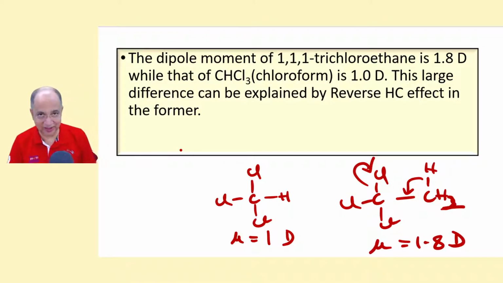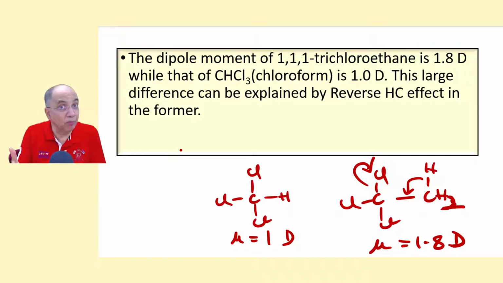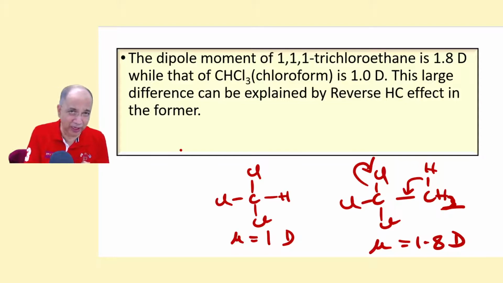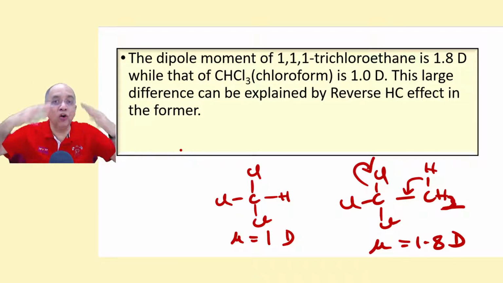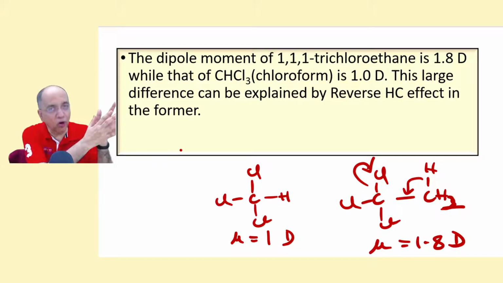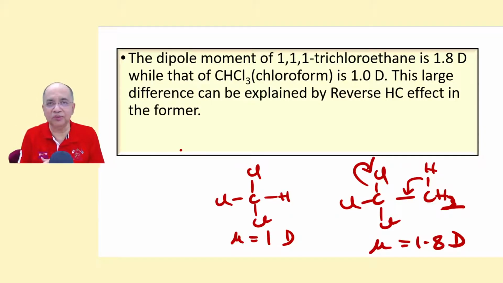How did you like it? In the next video, we shall talk about the electromeric effect, which is very, very small, and then we shall make a revision of acid strength and base strength, putting all our concepts of all the electronic effects into account.